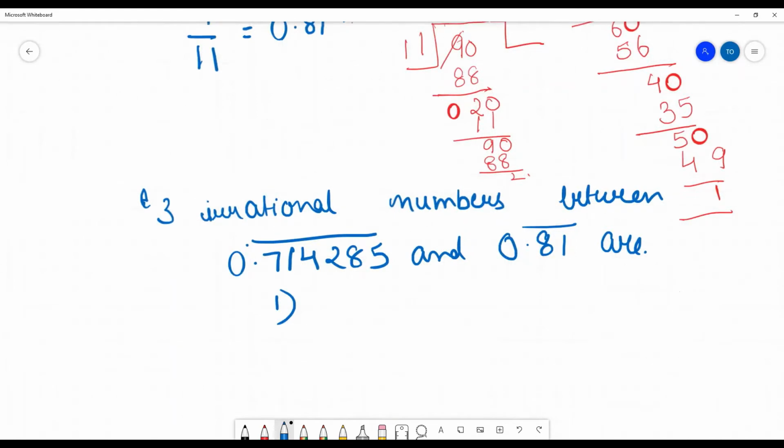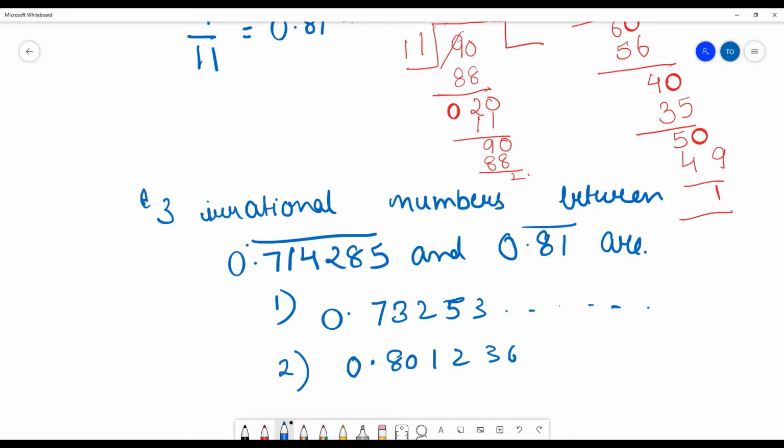You can see what will come after this 71. You can take it as 0, but it should not go beyond 81. So what can you write here? You can write 0.73253, but you don't write a bar here. Then you can use 0.801235, like that. Any number can be there. Then the third number can be any number.